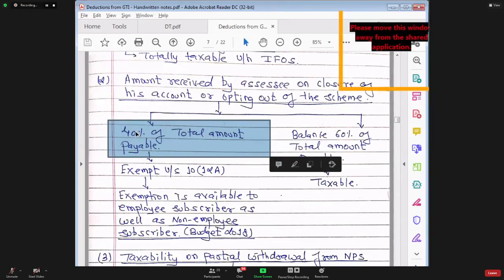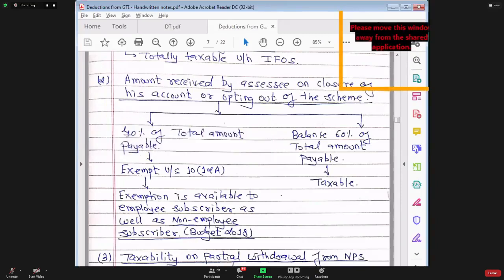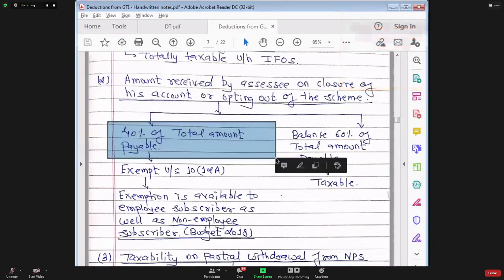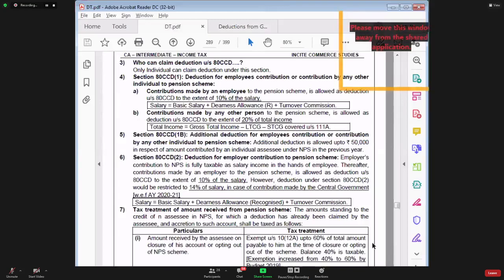If at all I send you the old copy, you should remember that there was a budget amendment. This percentage was increased from 40% to 60%. So whatever amount is withdrawn from the scheme at the time of closure of the account, 40% of the amount was exempt from tax earlier. Now this is amended. Now onwards 60% is exempt. In the notes I have written 60% only.